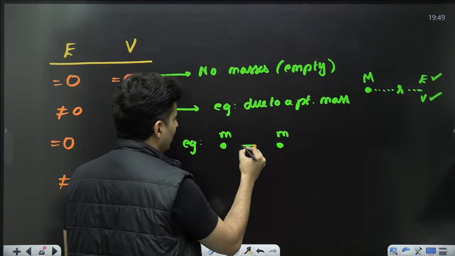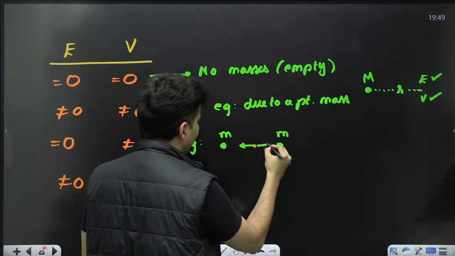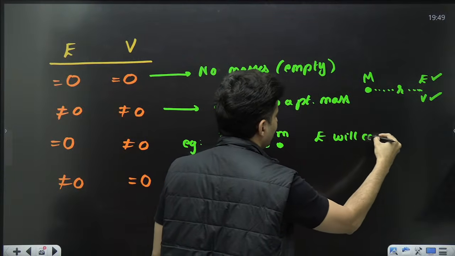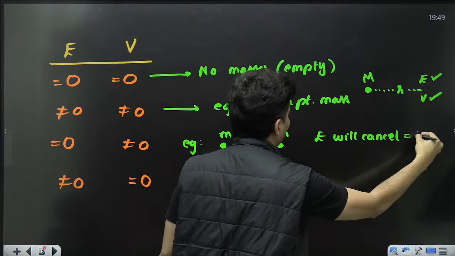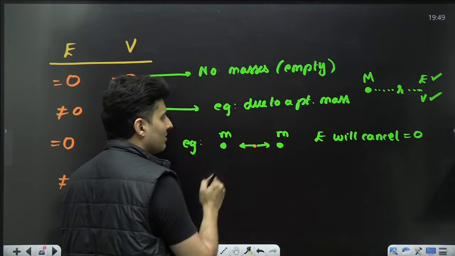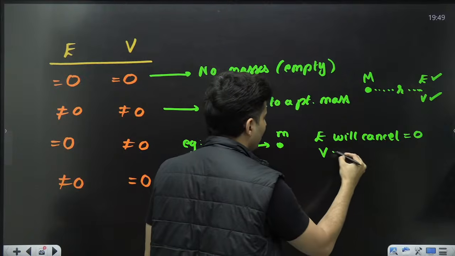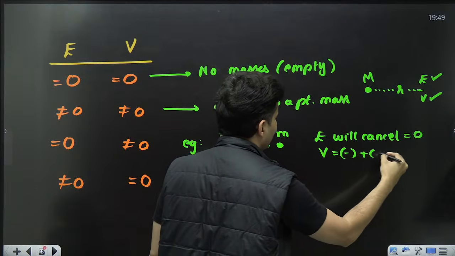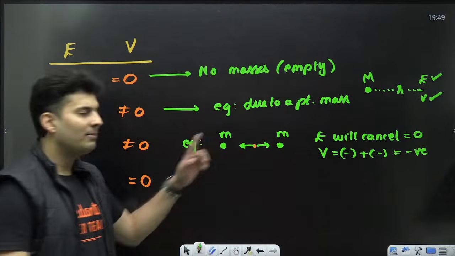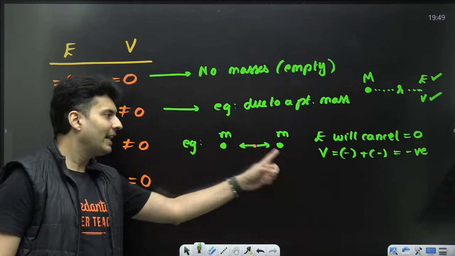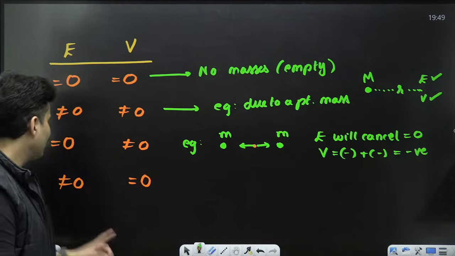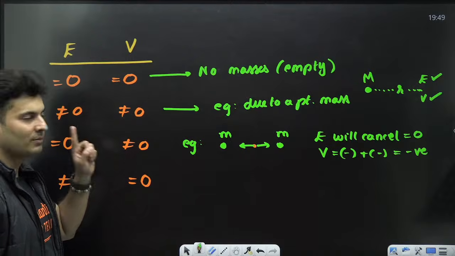Exactly at the midpoint, this field and this field will cancel, so the field will become 0. But due to this mass, there will be some potential, and due to this mass, there will be some potential. Potential will be a negative value plus that negative value, so it will be a big negative value. So you will get a net potential. So this is also possible.